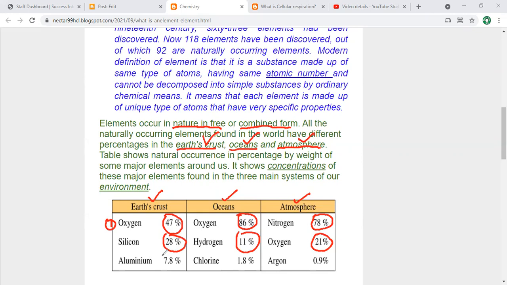Aluminum, 7.8% in earth crust. Chlorine, 1.8% in ocean. And argon, 0.9% in the atmosphere. So these are their percentages by concentration in different states, in different parts of the environment, like earth crust, ocean, and atmosphere. Now, please, everyone, you need to open your textbook, page number 22.